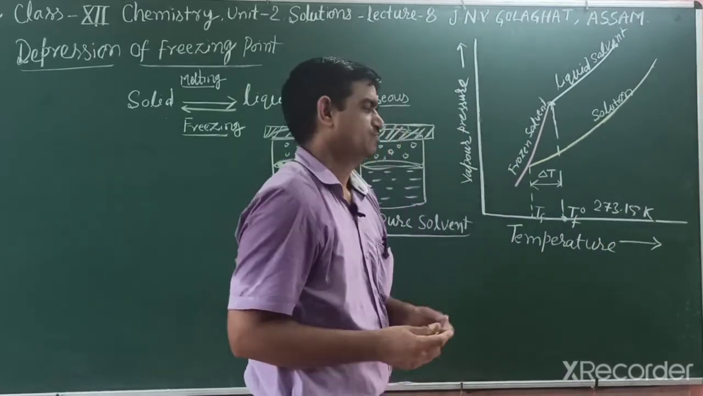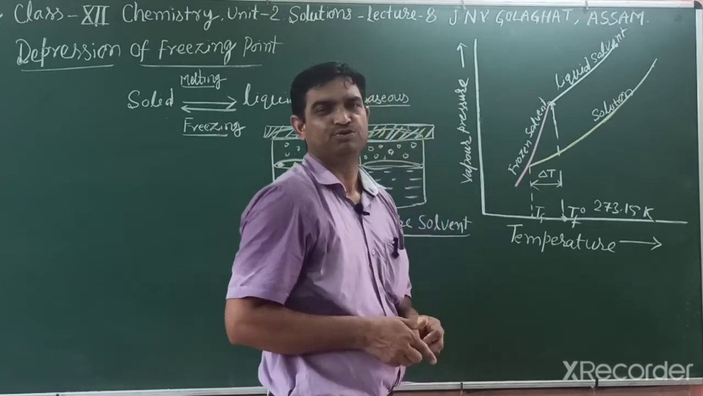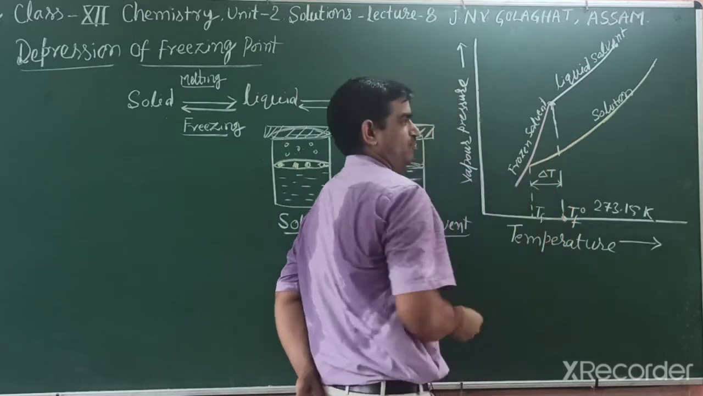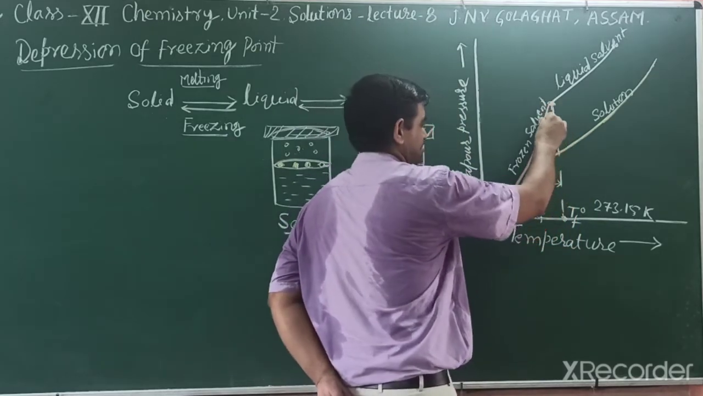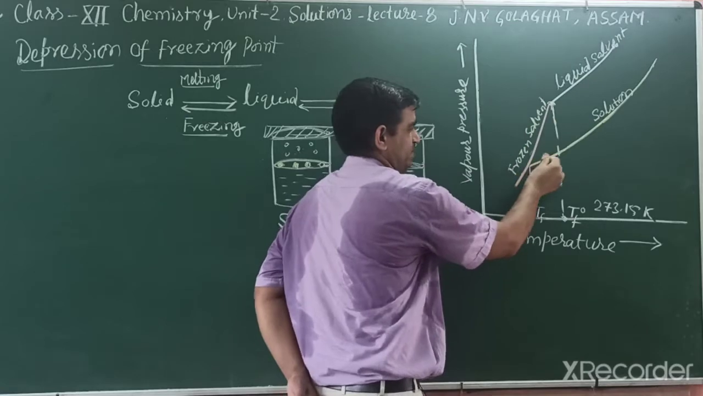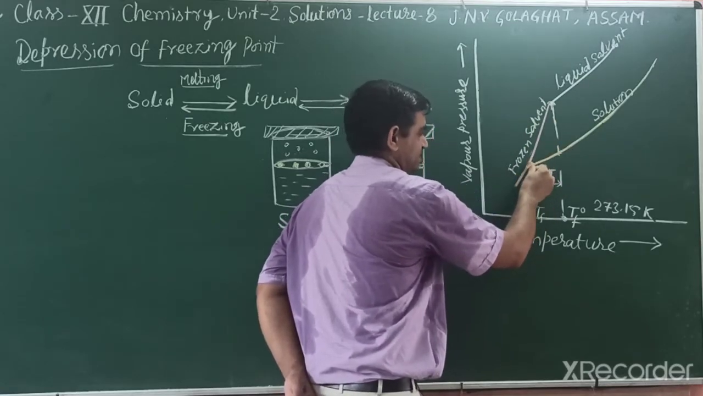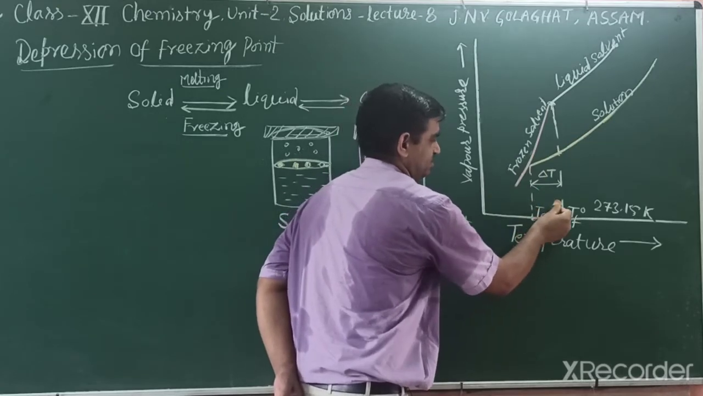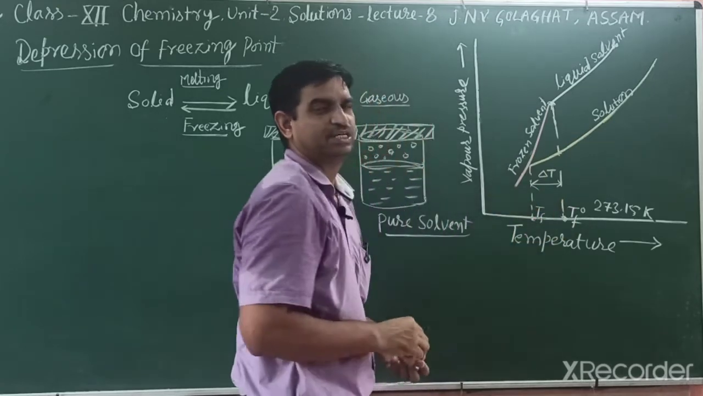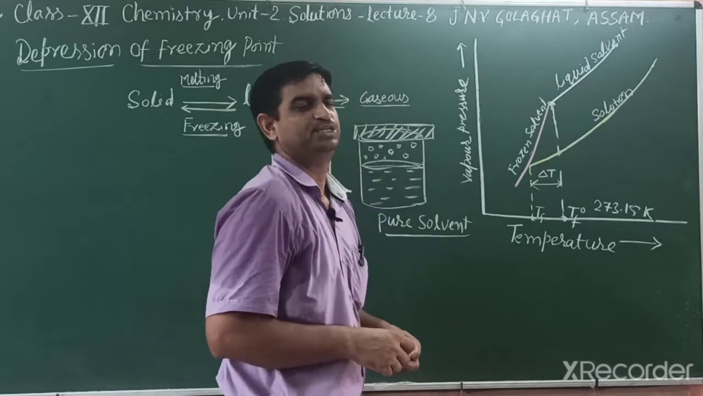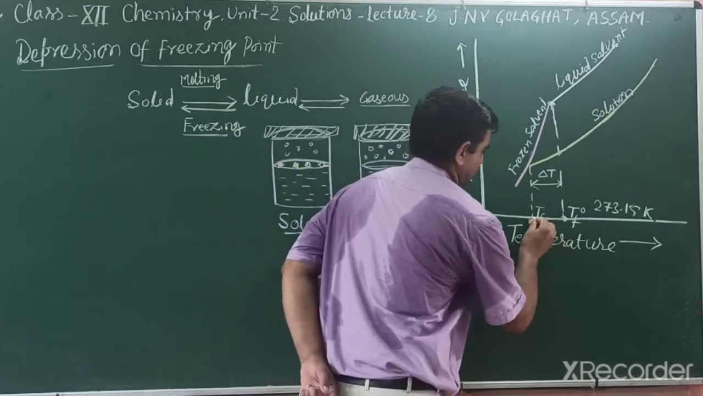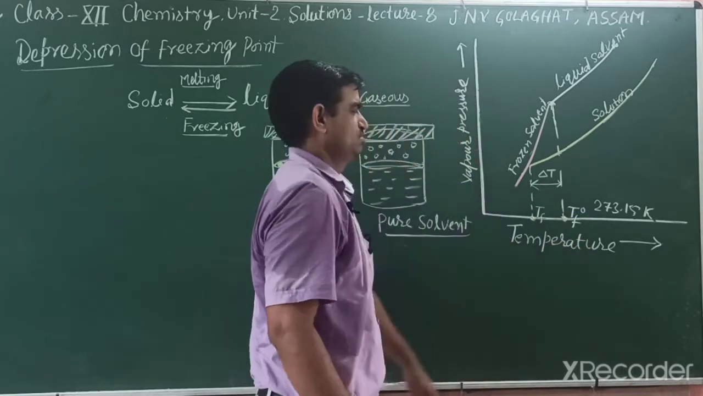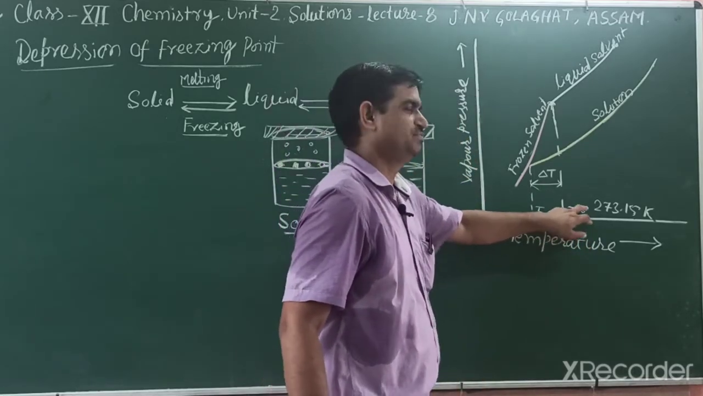But what happens if you mix some non-volatile solute? Then the solution freezes at a lower point. In this graph you see the frozen solvent, and at this point the solution freezes. So this point is at a lower temperature. You can say this is depression of freezing point. That temperature is Tf, and the pure solvent temperature is Tf naught.